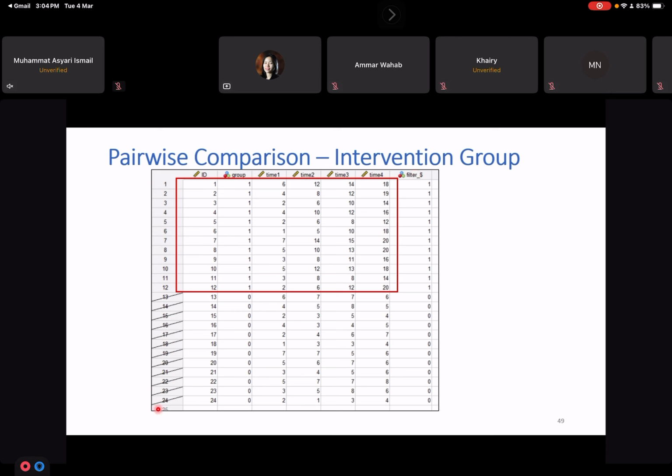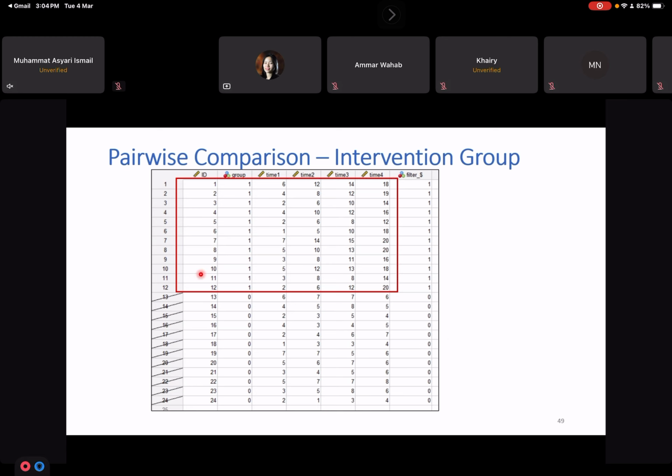The slash means that SPSS will not analyze the data from 13 to 24. Remember that when you do select cases, once you have completed the analysis, you have to make this disappear. Otherwise, the result will be very weird afterwards.